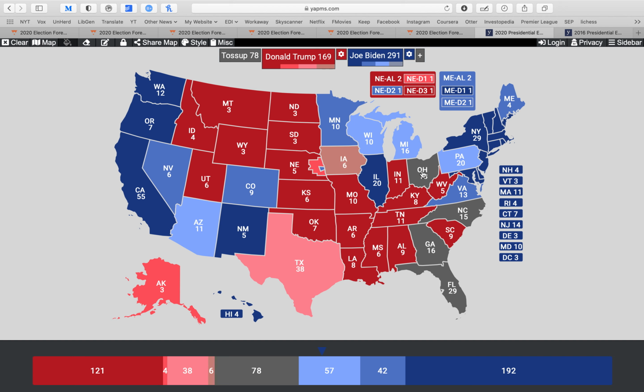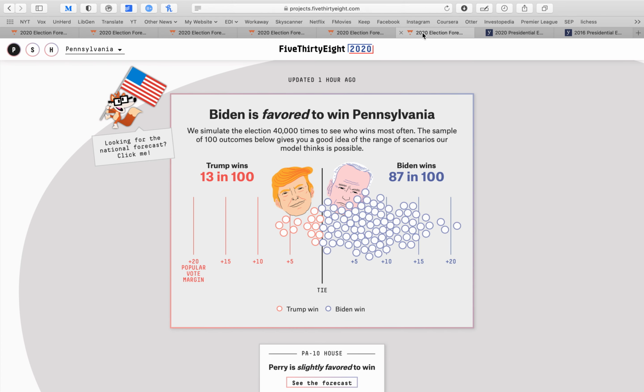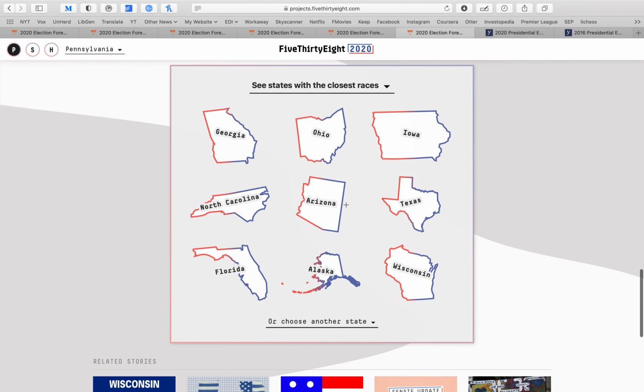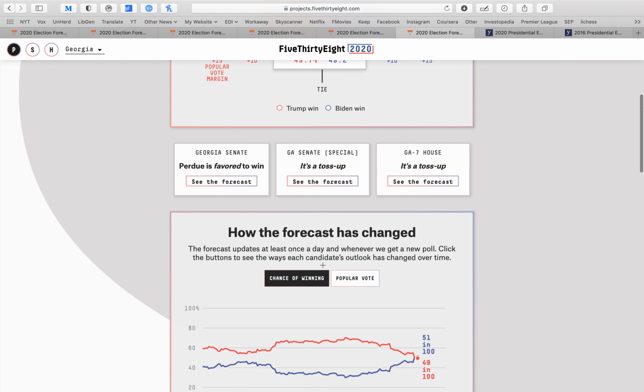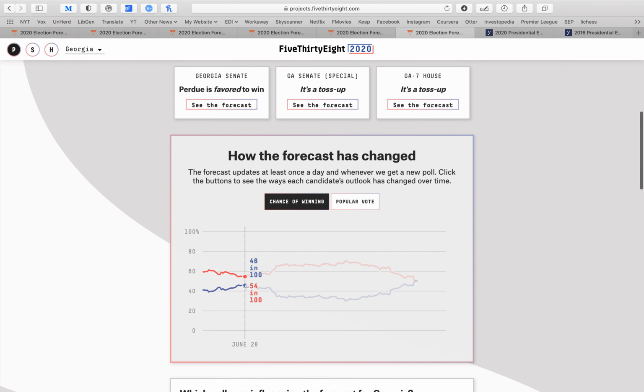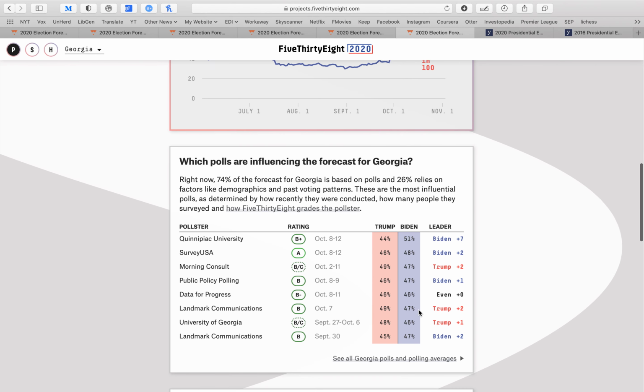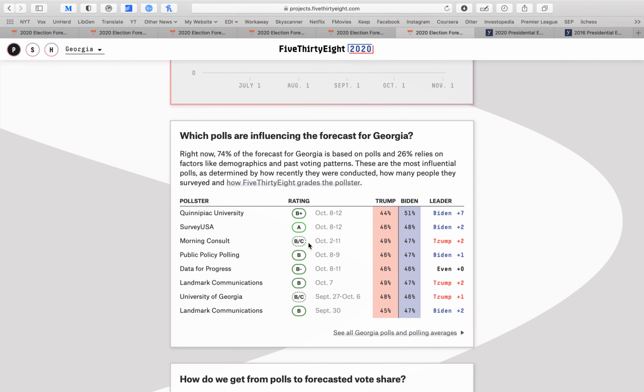I think Iowa and Ohio are going to go to Republicans, but Iowa is going to be very close, I would imagine. So we've got 3 states left, I would just want to go to Georgia. Georgia's very interesting. 538 has Biden leading in Georgia, but it's incredibly close. As you can see, Donald Trump has been leading throughout the entire summer, but it's really tightened up as we got closer to the election, and of course we've still got a good 20 days to go.